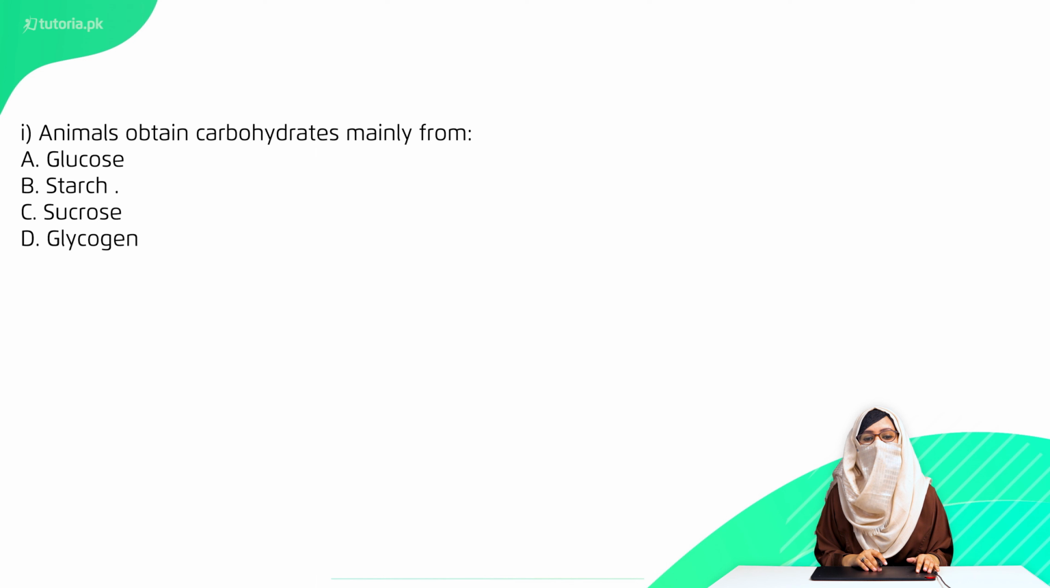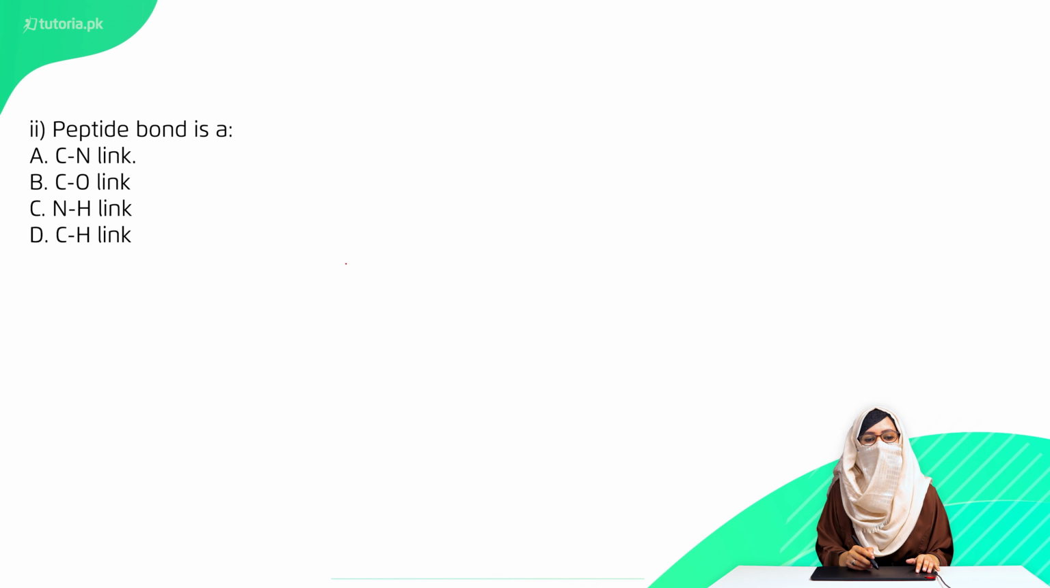Now we will discuss the MCQs of your chapter. So the first MCQ is, animals obtain carbohydrate mainly from glucose, starch, sucrose or glycogen. The right option is option B, starch. Second is, the peptide bond is a CN link, CO link, NH link, CH link. The right option is option A, CN link.